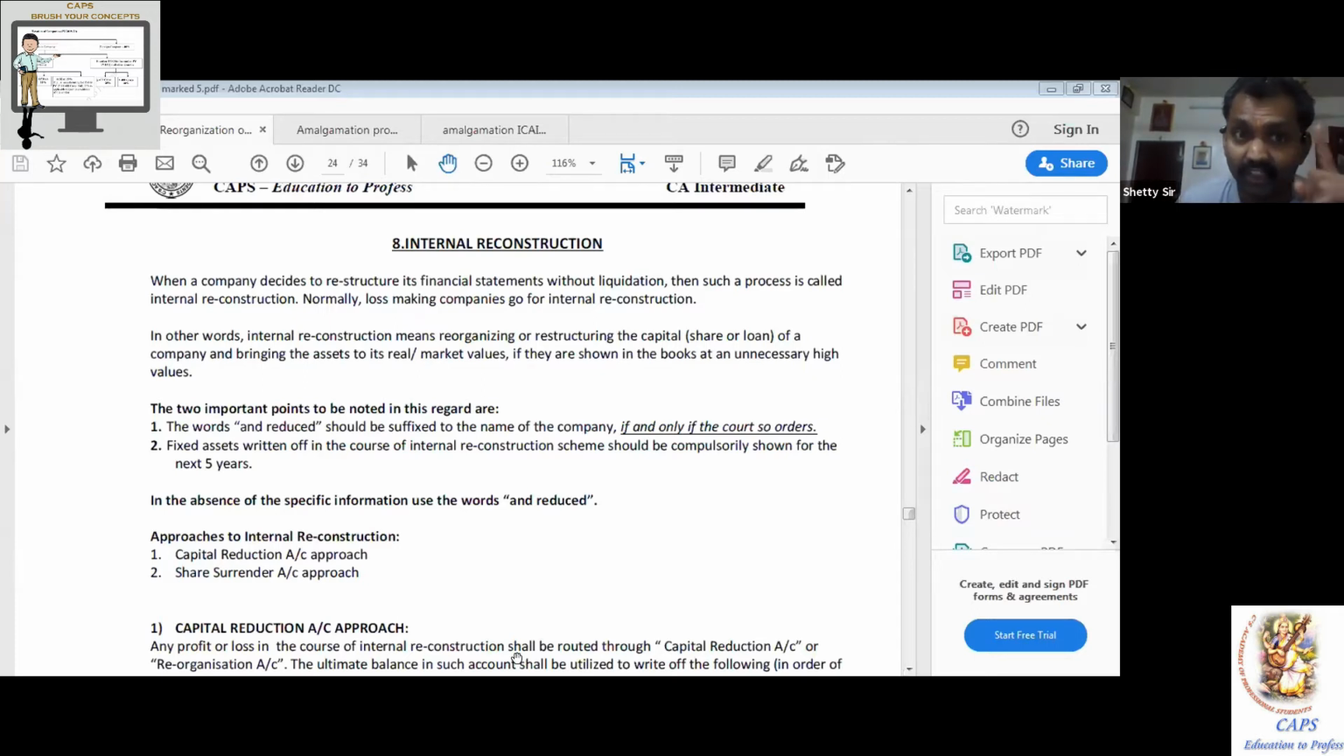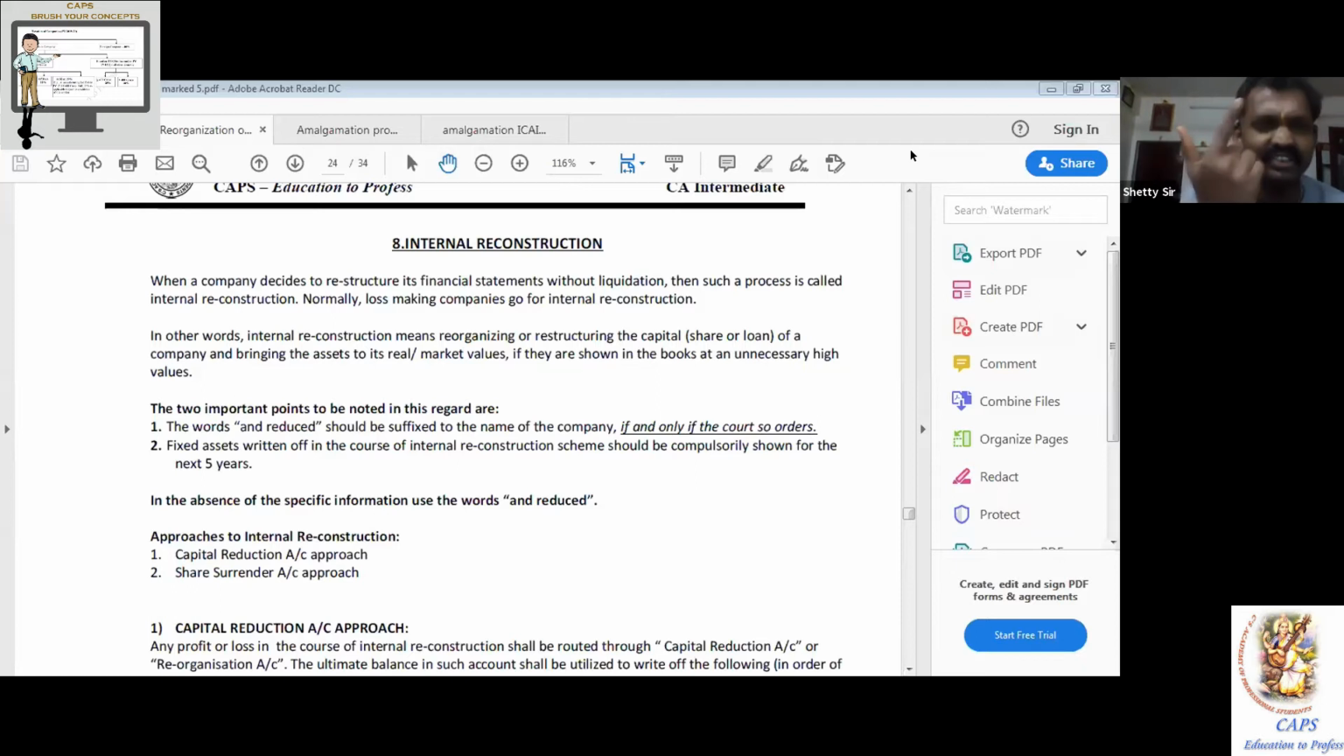This was a loss-making company earlier. However, I said normally. What do you mean by normally? Not always. There may be some other reasons, where share capital which was 10 lakh shares of rupees 10 each, we had 100 lakh. Now we make it 1 lakh shares of rupees 100 each. So the face value has been increased from 10 to 100. That means 10 shares merged, you made it 1 share. Or vice versa, we had a share of rupees 100, we have made it 100 shares of rupees 1 each. That is also called internal reconstruction.